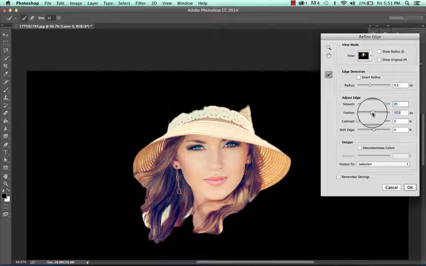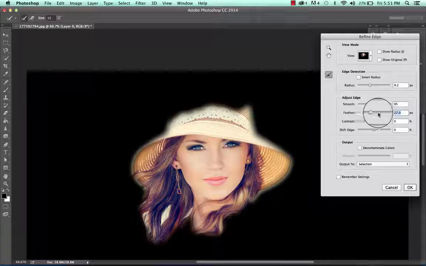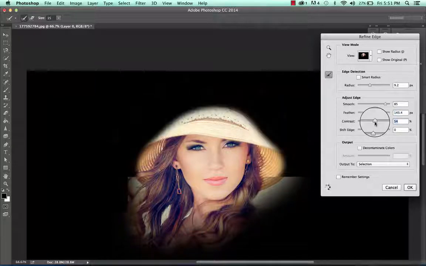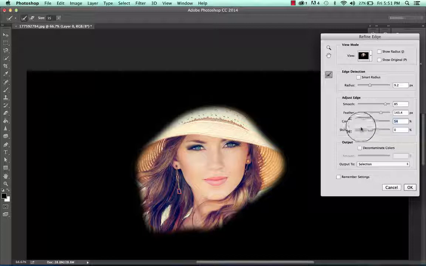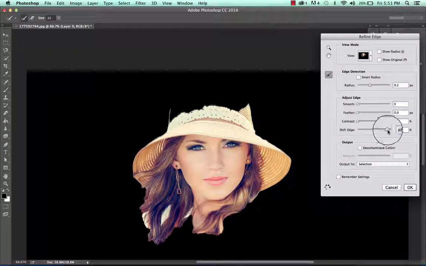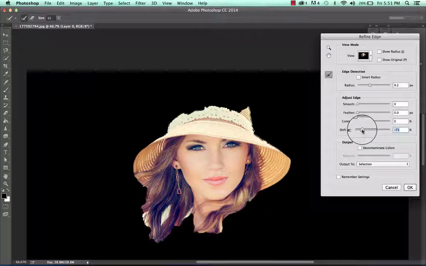Of course, you can feather it. There you go. It's starting to feather. And if you want to do the opposite of feather, just play with your contrast, and you can kind of rein it back in. And of course, the shift edge will move your selection. Let me crank all these back down so you can see what I'm talking about. The shift edge will move your selection either in the positive or negative direction, depending on which way you move it. So if I move in the positive direction, it will select a little more, or if I move it back, it'll select a little less.